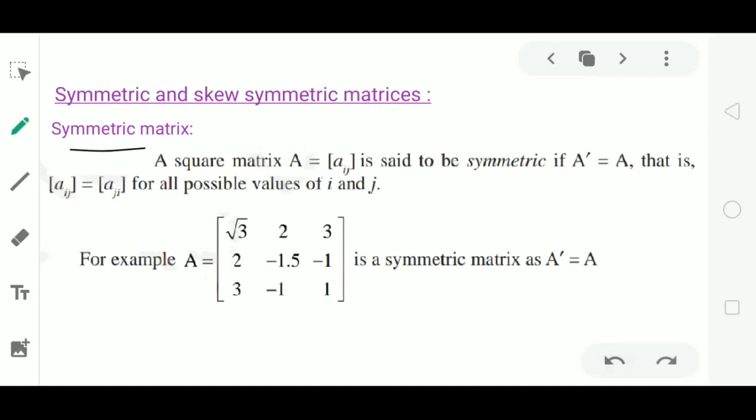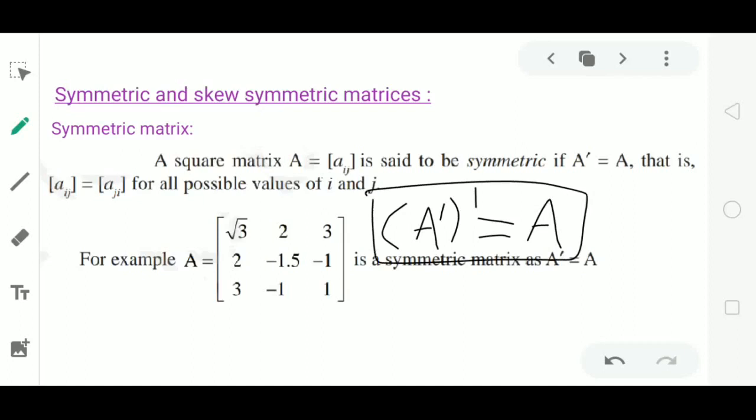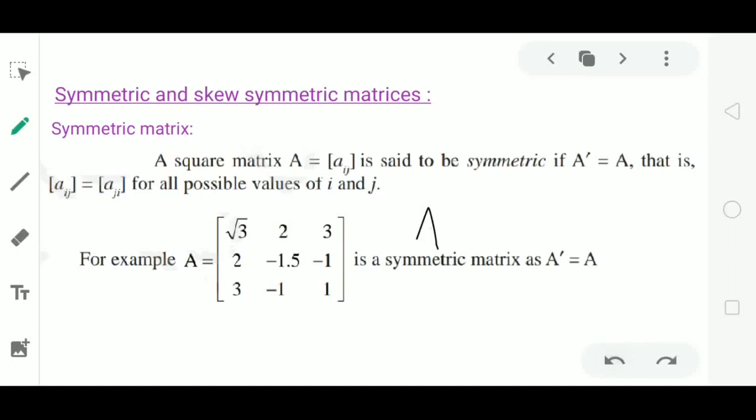The property of transpose of a matrix is A dash whole dash is equal to A. This property is true for every matrix. But here the condition A dash is equal to A is not true for every matrix. The matrix for which this condition, that is A dash equal to A, is satisfied, such a matrix is called a symmetric matrix.